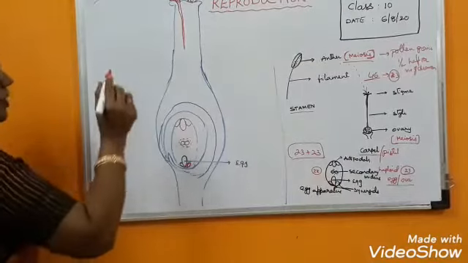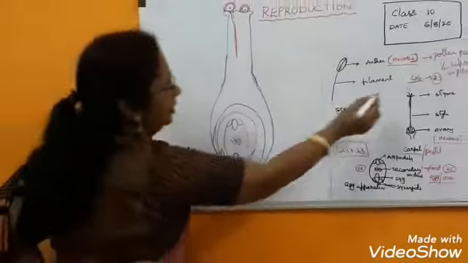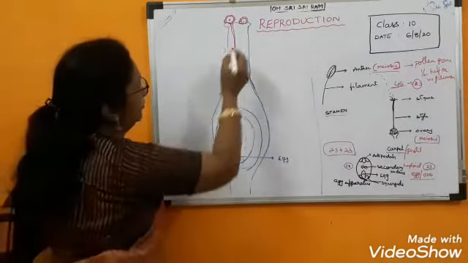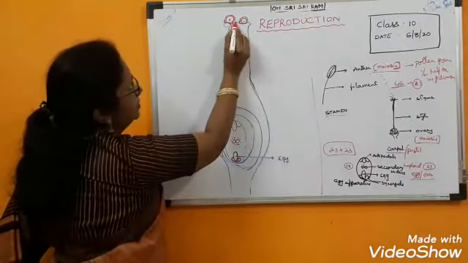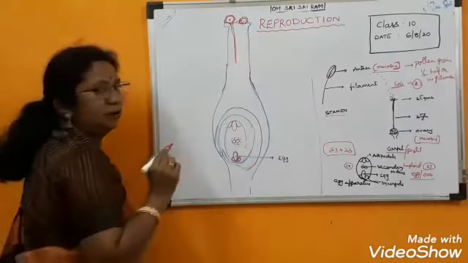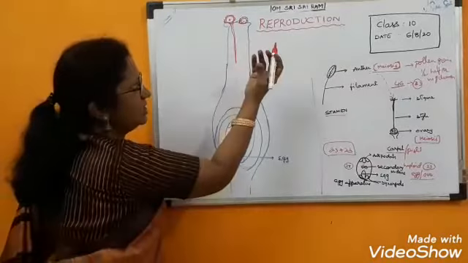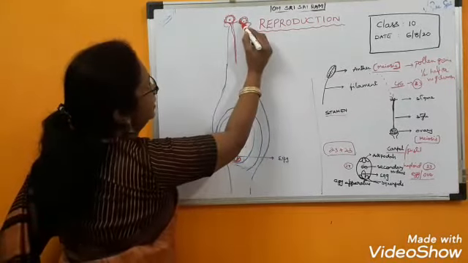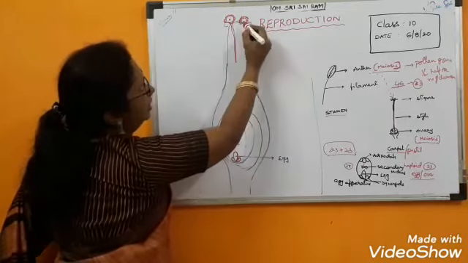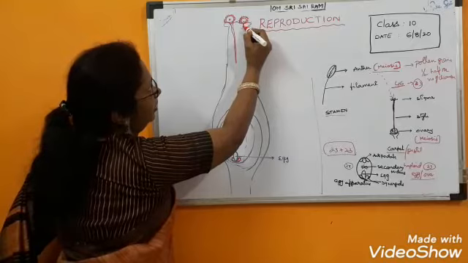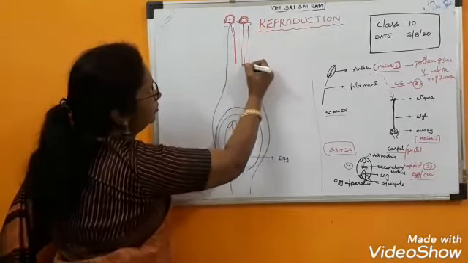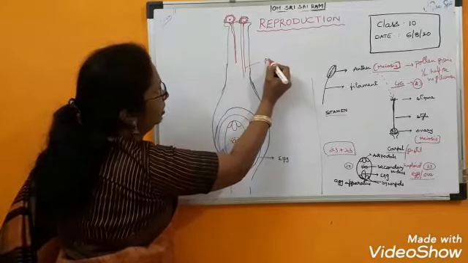Okay, now what happens actually? On the stigma, the pollen grain will fall. This is called pollination. After pollination, what happens? The juices from the stigma will be absorbed by the pollen grain and the pollen grain swells up. Due to the swelling, the exine, the outer layer, and the inner layer, two layers will be there. The inner layer will form into a tube-like structure called the pollen tube. What is this called? Pollen tube.